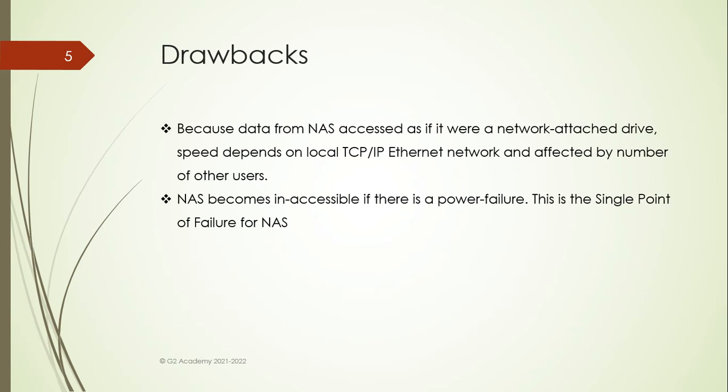Drawbacks: because data from NAS is accessed as if it were on a network drive, speed depends on the local TCP/IP Ethernet network. What does it mean? Consider that you are doing some ticket booking in the peak season.